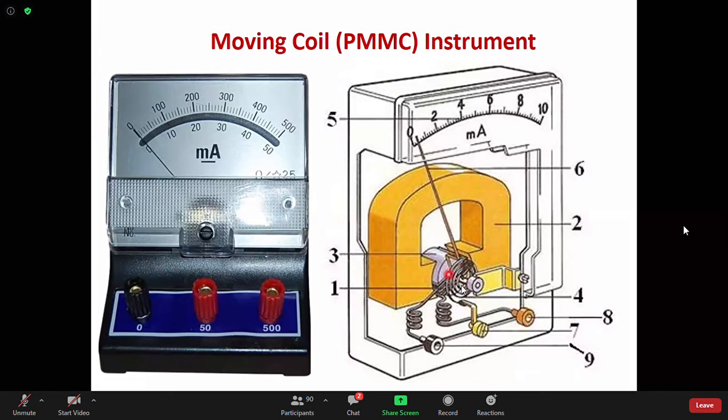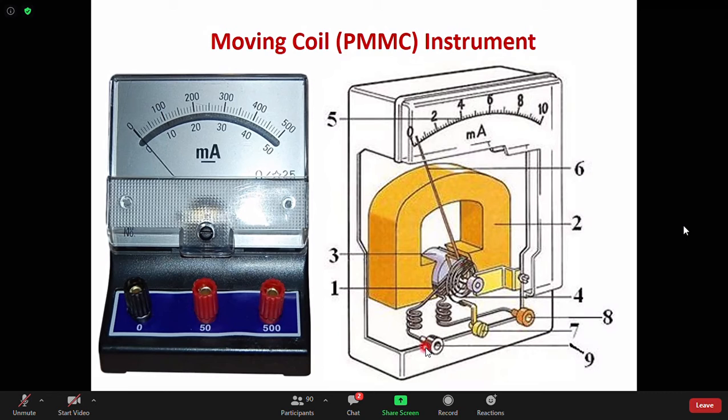There are two springs, one at the top and the other at the bottom. The bottom spring is not visible in this figure. 5 is the scale, 6 is the pointer, and 7 is the knob, called the zero adjustment knob. If you rotate knob 7 when the pointer is slightly away from zero, you can adjust the offset error by zero adjustment.